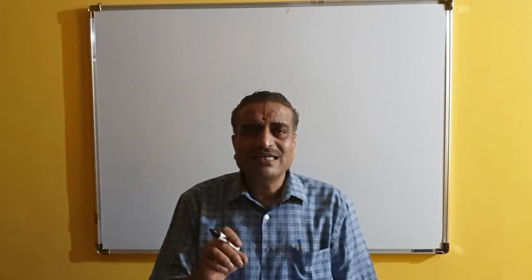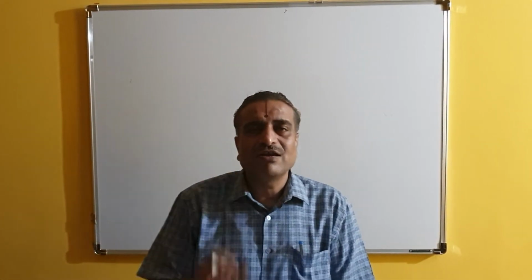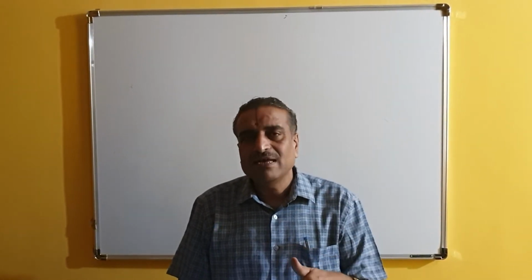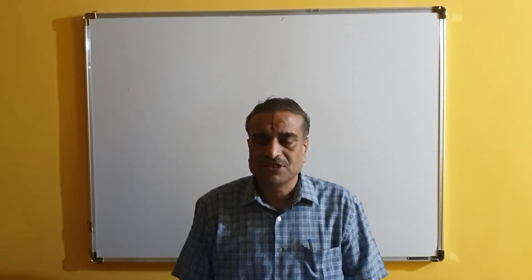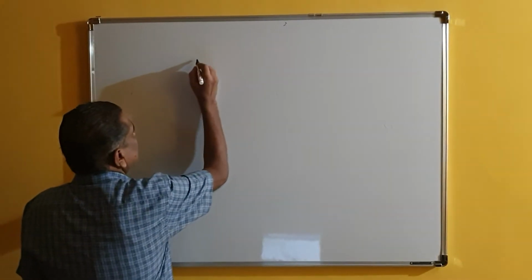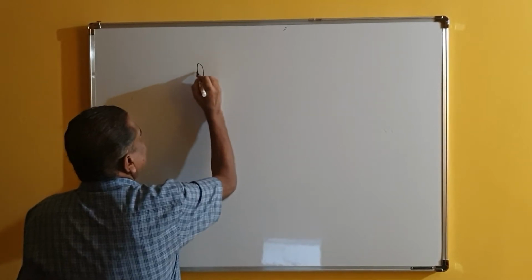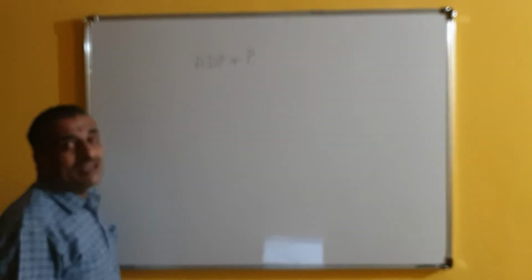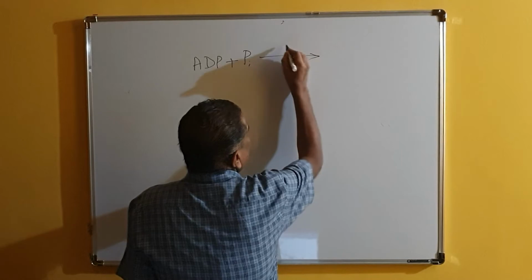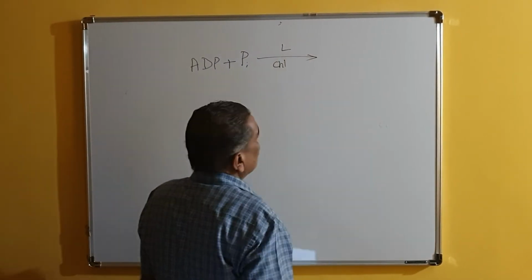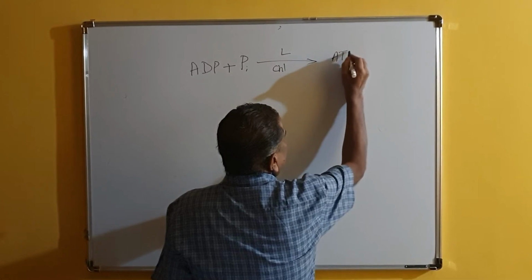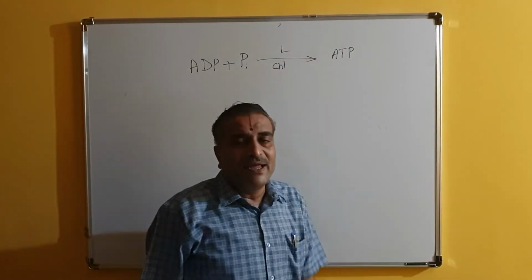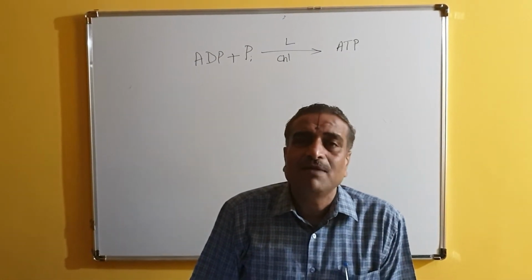Since this phosphorylation is taking place in the presence of light, it is called photophosphorylation. Photo means light. In the presence of light it is happening. So here you can write ADP plus Pi. Pi means inorganic phosphate. In the presence of light and with the help of chlorophyll molecule, it is converted into ATP. So addition of inorganic phosphate to ADP to produce ATP in the presence of light and with the help of chlorophyll is called